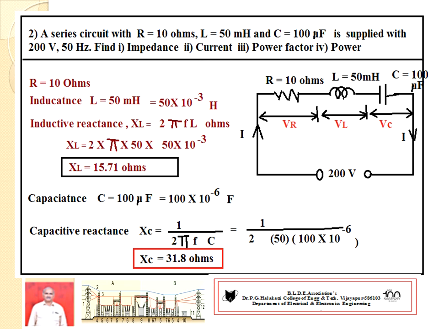Then the capacitance value, second accidental factor. It should always be in farads. Given value is 100 microfarad, 100 into 10 to the power of minus 6 farads. Be careful. Hence capacitive reactance XC equal to 1 divided by 2πfC. C should always be in farads. Take care. So 2πfC, 100 into 10 to the power of minus 6. We are getting 31.8 ohms.